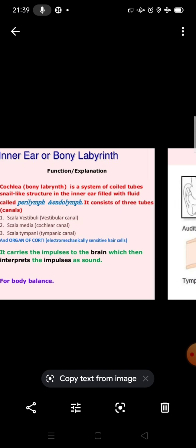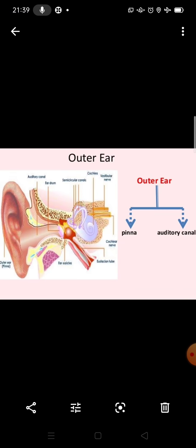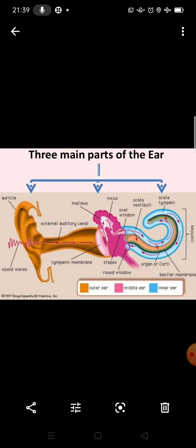Now you can see this diagram clearly. What will happen? The pinna collects the sound from the surroundings, and the sound waves enter the ear canal through the pinna or external ear.